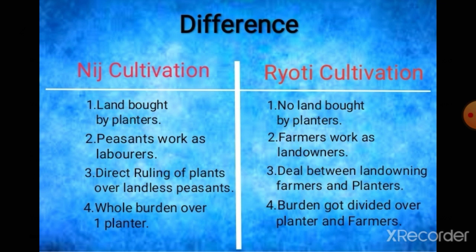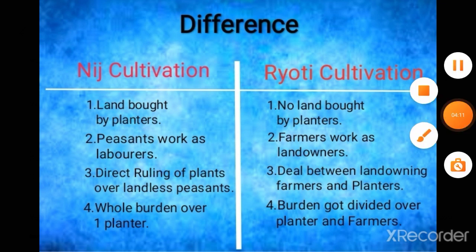Whoever the farmers were, they were landowners. They owned some land, maybe in a small proportion or in a large proportion, but they owned some land. Now the third point comes: direct ruling of planters over landless peasants.